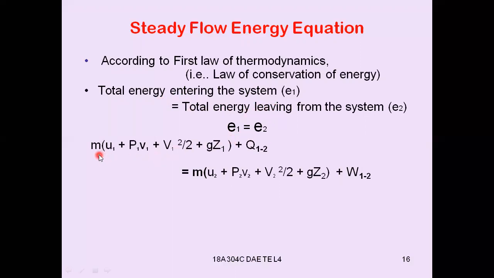So m into u1 plus p1 v1 plus v1 square by 2 plus g z1 plus q1 to 2 must be equal to m u2 plus p2 v2 plus v2 square by 2 plus gz2 plus work done by the system.